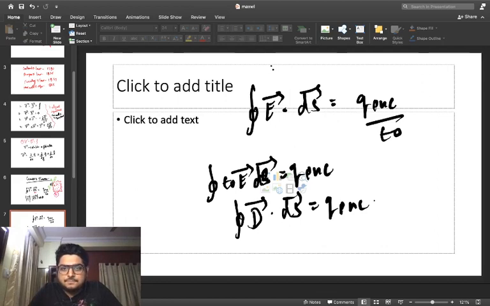Divergence means flow of anything, just like an ideal fluid will try to flow. In a similar way, the charges will tend to flow. So in a similar way, I can write this charge enclosed as the integration of the volume charge density with respect to the infinitesimal change in volume, so rho dV.